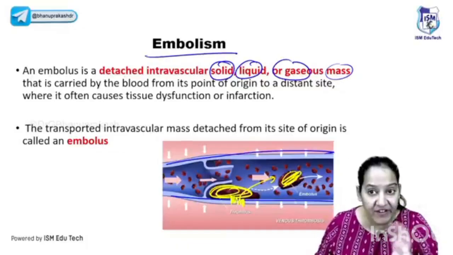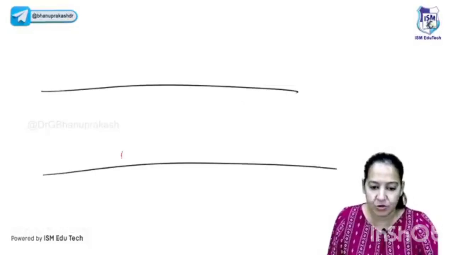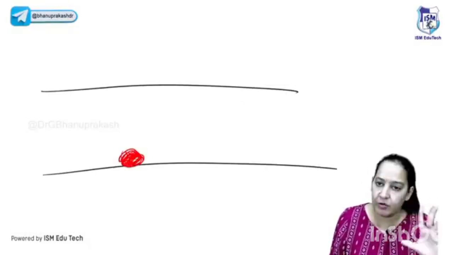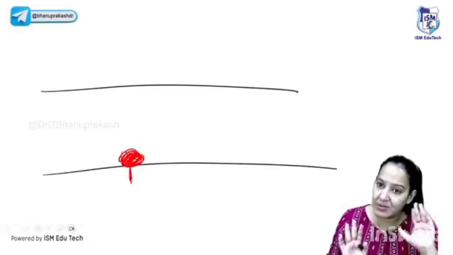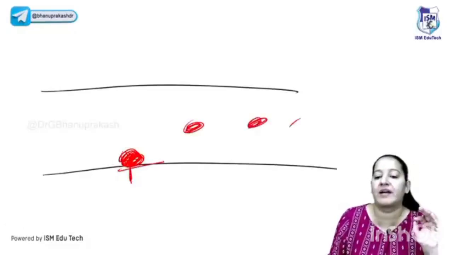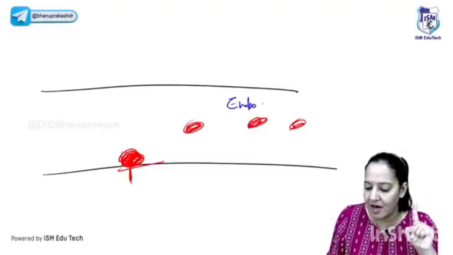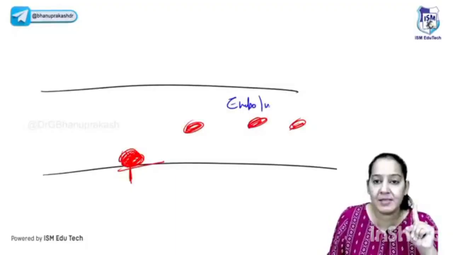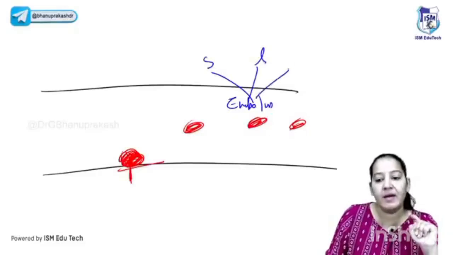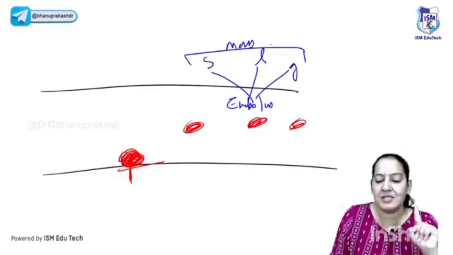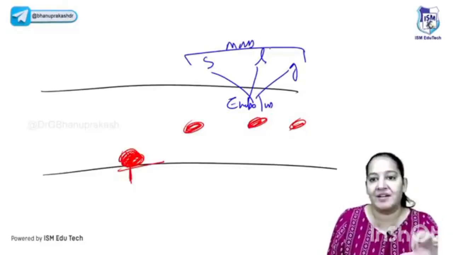The embolus is a freely moving mass. It is not attached to the wall of the blood vessel. So imagine the wall of the blood vessel, this is the thrombus. Without injury, it is formed. The clot without injury, it's a thrombus. So till it is attached, it is known as thrombus. Once it gets detached and starts freely moving here, it is no more thrombus. Now I will call it an embolus. So what is embolus, Prasad, Mohit, Arthur, Shalini? Embolus can be solid, can be liquid, can be gaseous mass. It can be any mass moving freely in the blood from one point to another. This is known as embolus.